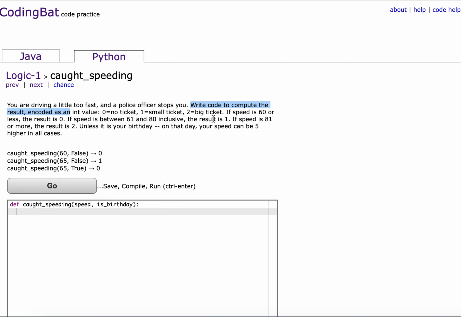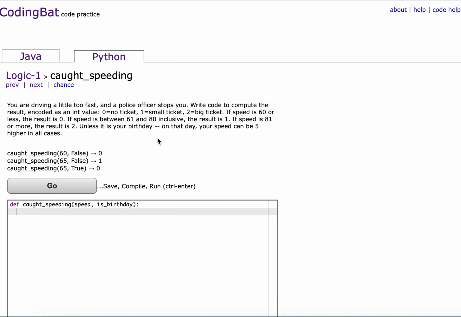If speed is 60 or less, the result is 0. If speed is between 61 and 80 inclusive, the result is 1. If the speed is 81 or more, the result is 2.